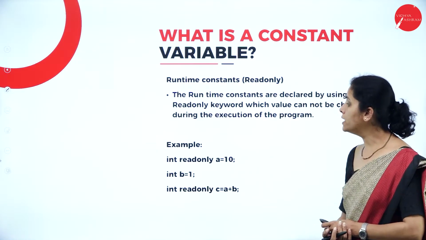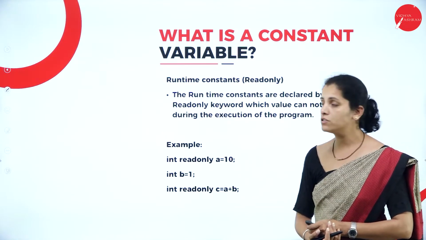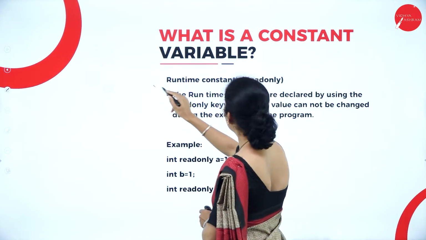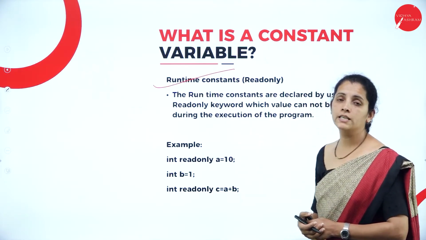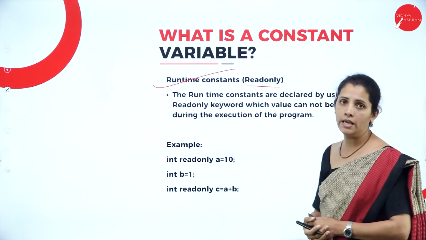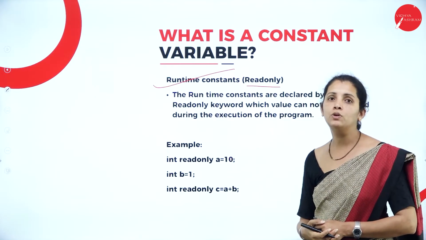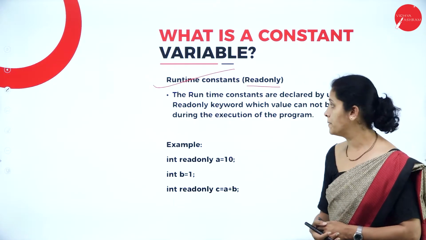Now dear student, let me consider the second type of constant, that is the runtime constant. This runtime constant is also called by the name readonly. That means I can only read, I cannot modify.